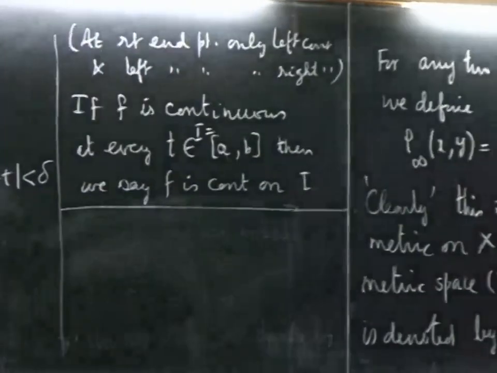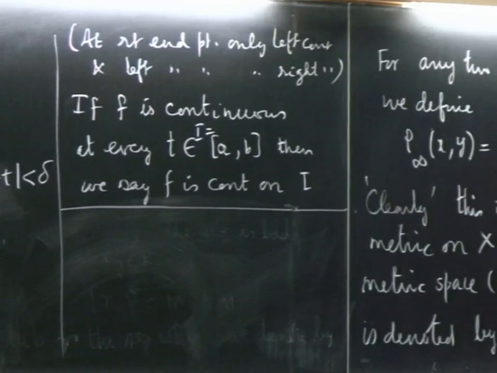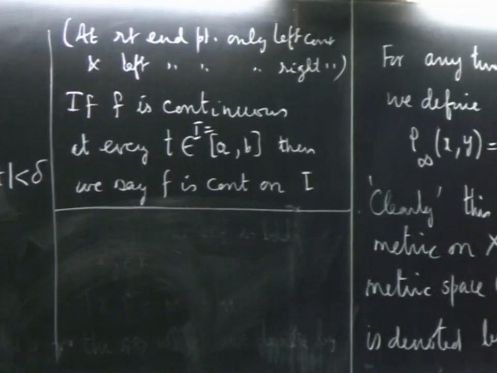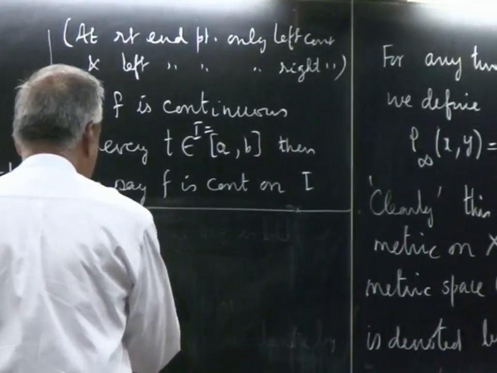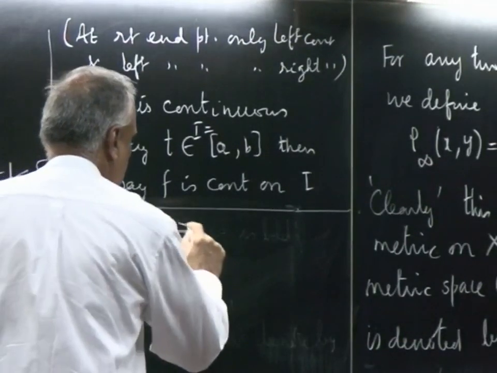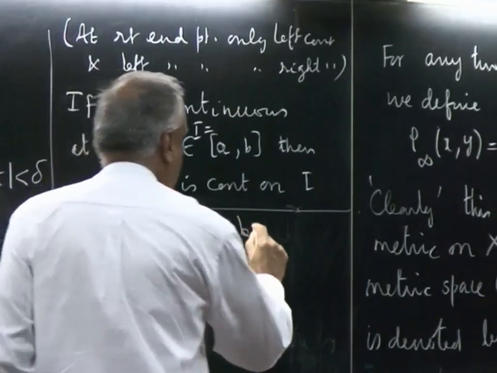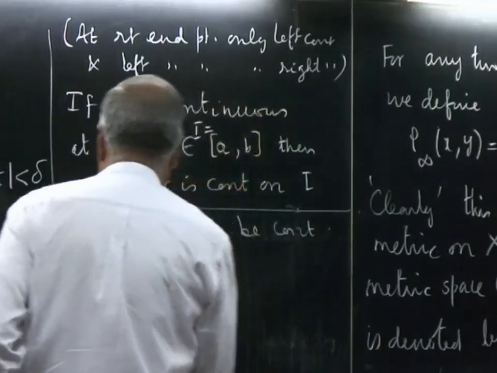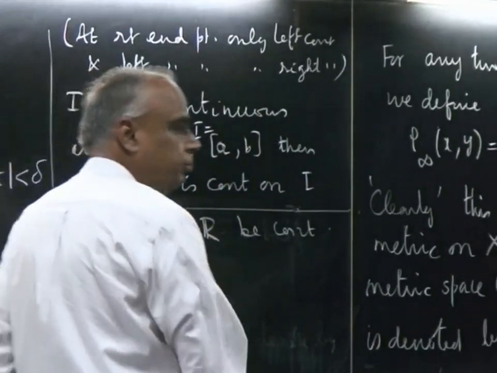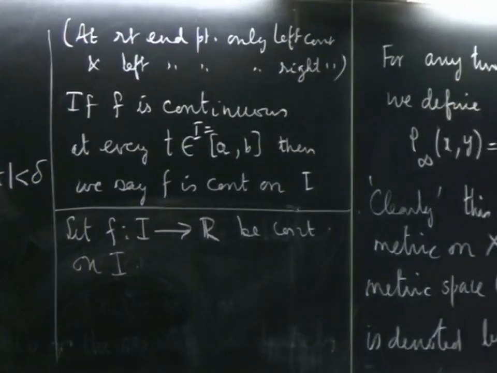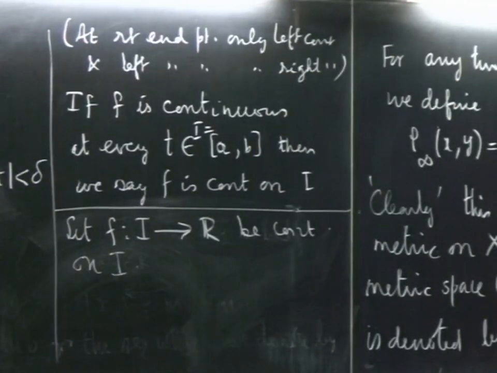So, we are going to look at an interval, finite and closed, and we are going to look at a function which is continuous on that interval. So, let f mapping I to R be continuous in the interval I. That means it is continuous at every point in the interval.